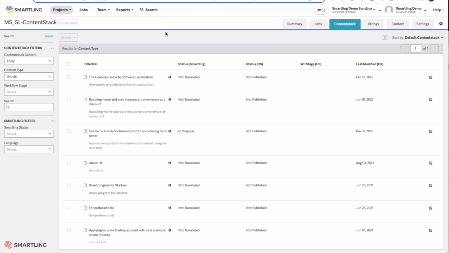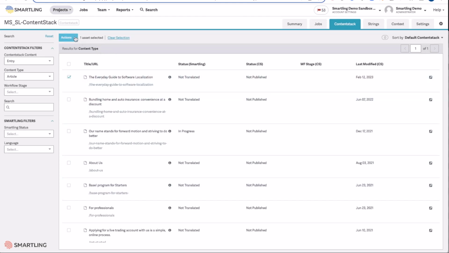The Smartling connector gives you the ability to view all content created in Contentstack and understand whether it has already been translated, has been updated, and its current status within Contentstack itself. You can simply select one or multiple components to translate, or simply select all.